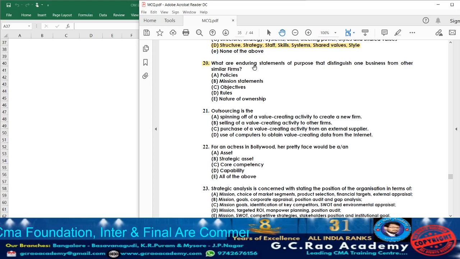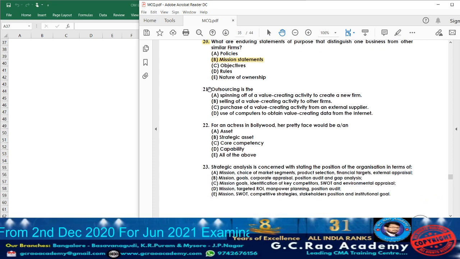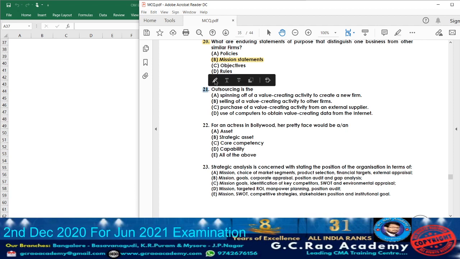What are they telling? What are the enduring statements of purpose that distinguish one business from other similar businesses? We are going to call it what? Mission. We are going to call it the mission statement. The statement which differentiates one business from another similar business, we are going to call it the mission statement. So the answer will be option B, mission statement. Now moving on to question 21.